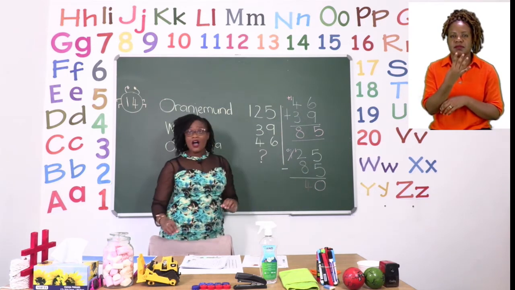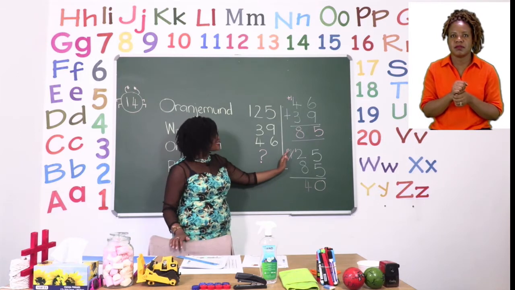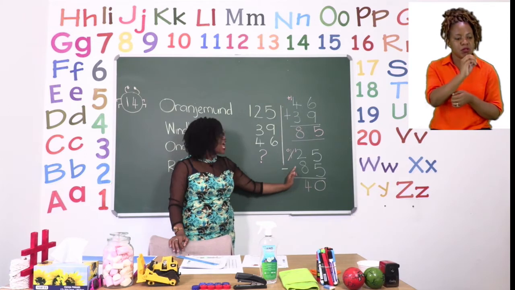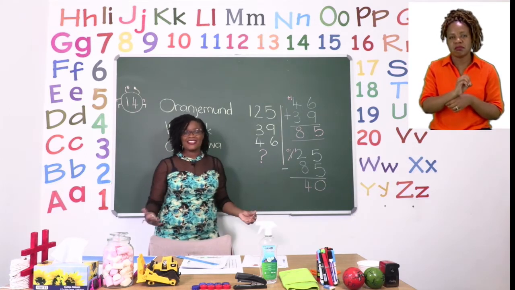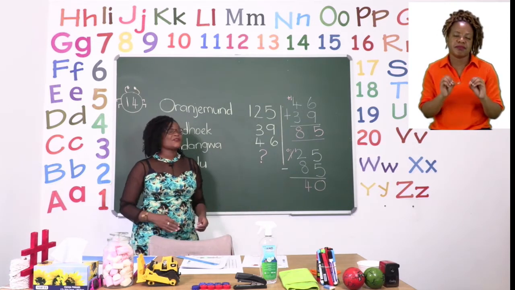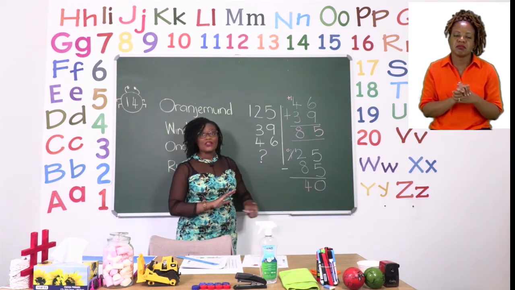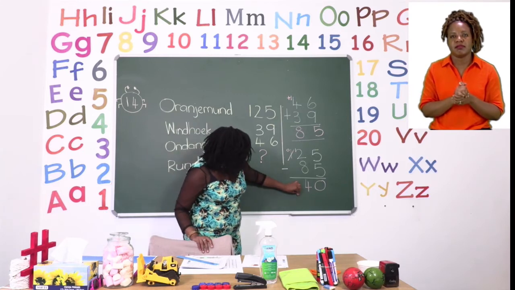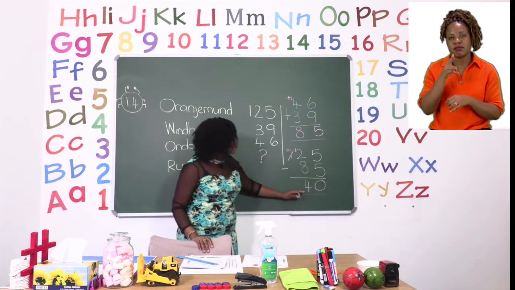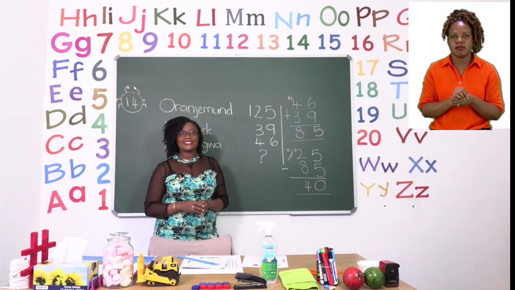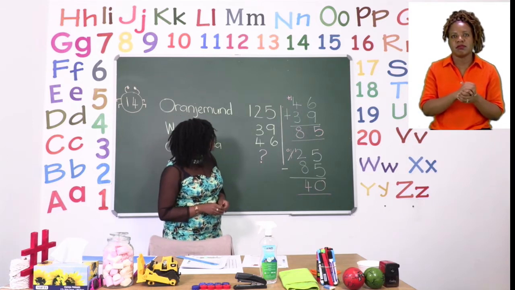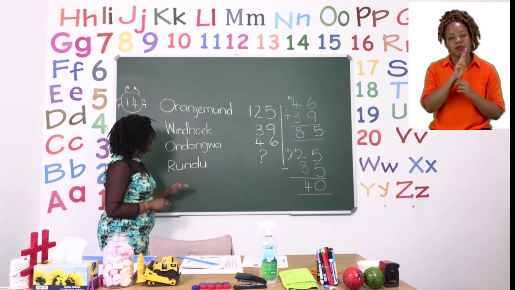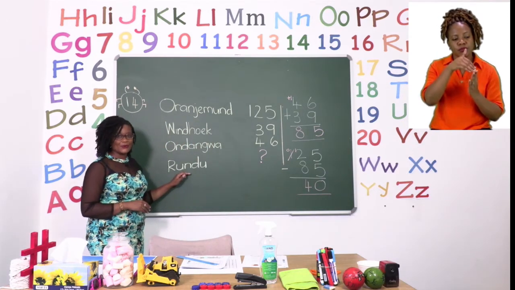And because we have taken away the number here, it now says 0 minus nothing. And 0 minus nothing is 0. So instead of writing our 0, we are not going to put anything there, which means that our total is 40 and our sum is complete. So now we know that it was 40 passengers that landed in Rundu.